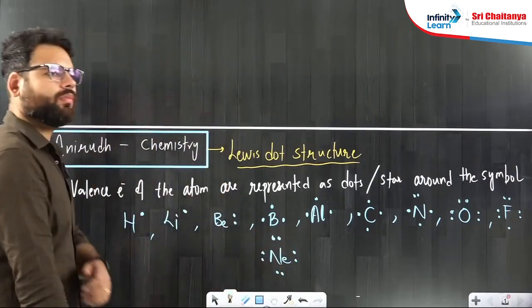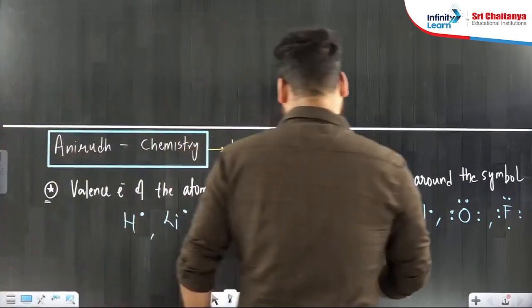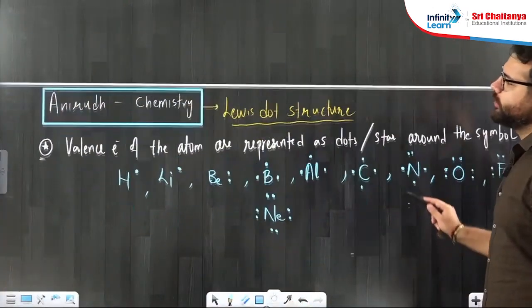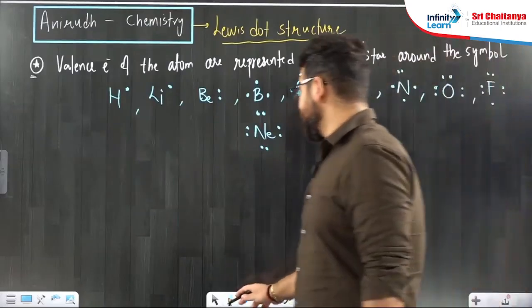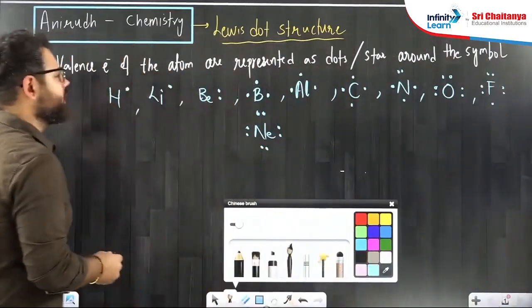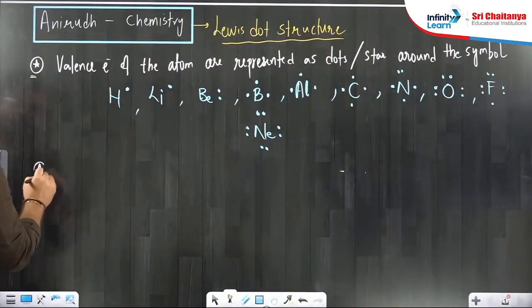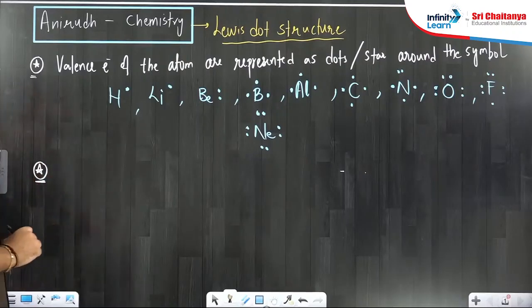Okay. All right. Next thing is, after you have shown the valence electrons, we are going to follow something called the Lewis octet rule to draw the structure of compounds.